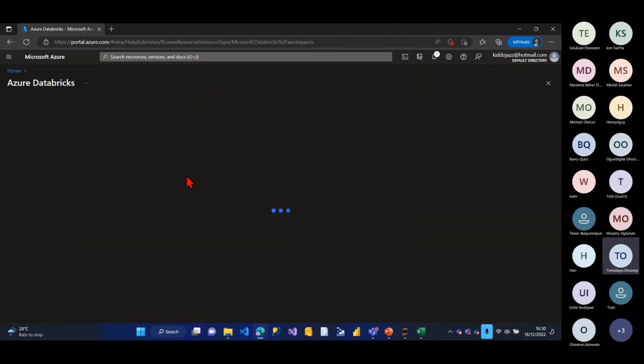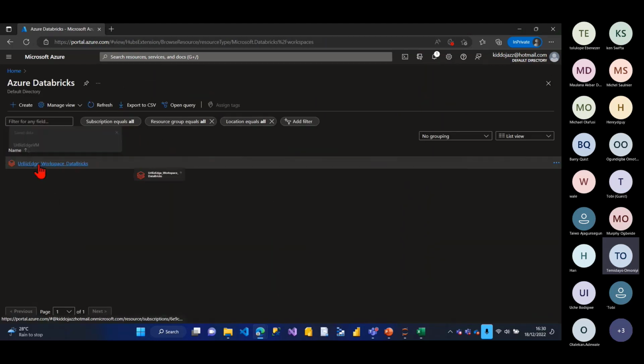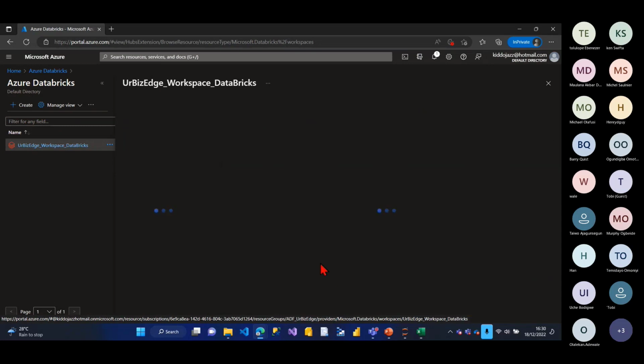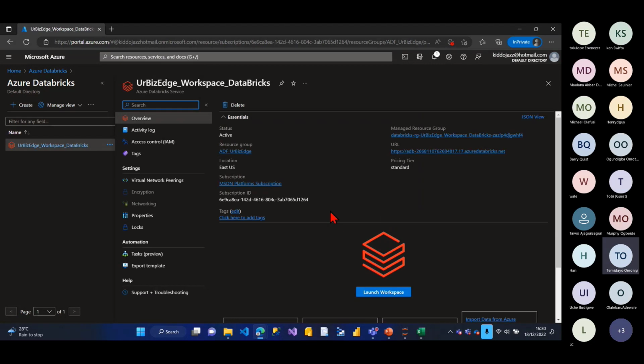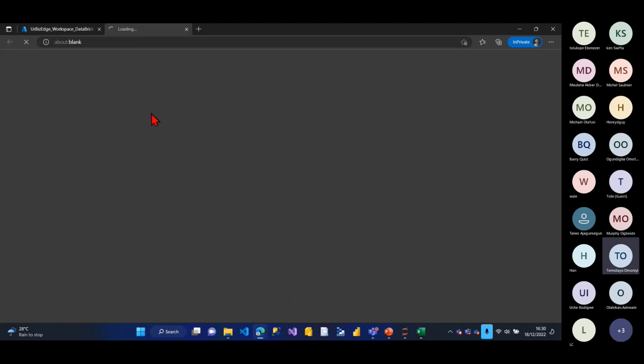What I need to do is go to my Azure Databricks. I've already created the Azure Databricks in my Azure portal, right? So I'll click here. It's coming. Okay, so I'll launch my workspace now.